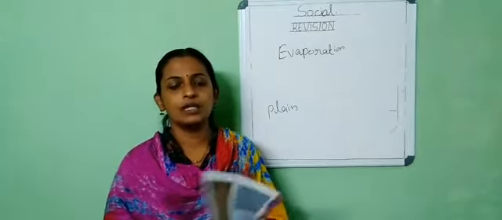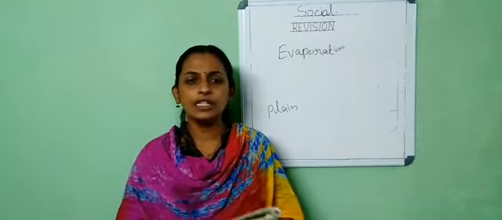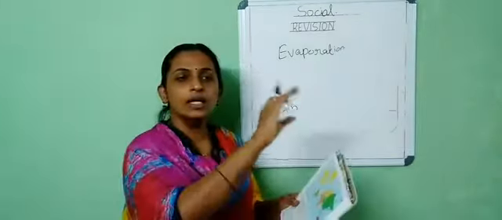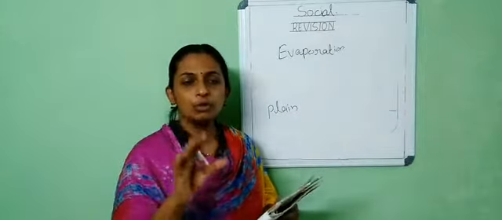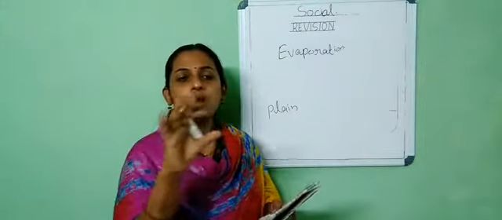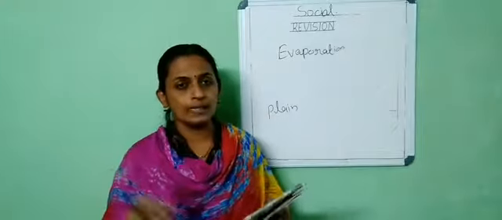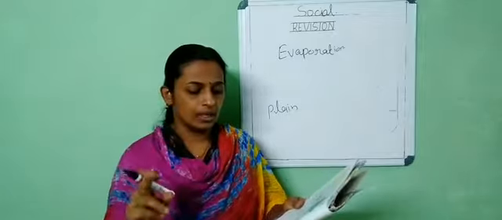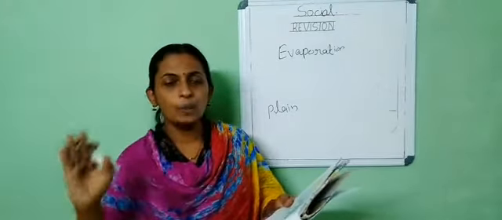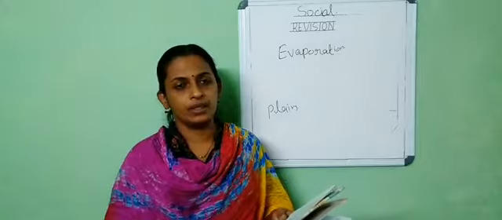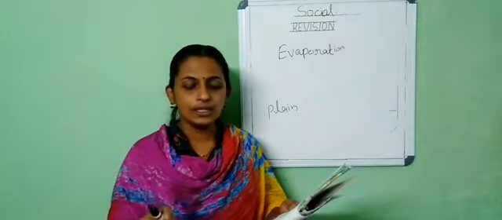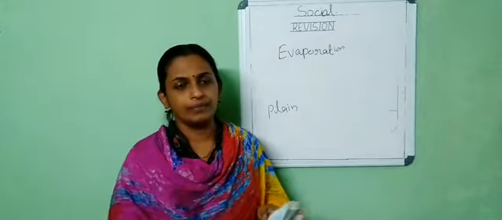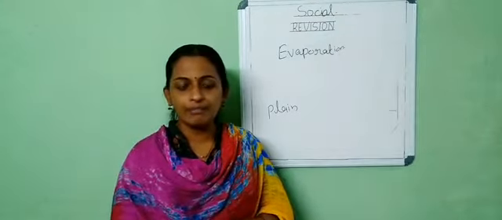Main topics are about the continents and oceans. How many continents we have? There are 7 continents, and you have to know which are the continents. And you have to know how to arrange the continents from largest to smallest. For example, Asia, Africa, North America, South America, Antarctica, Europe, and Australia. Which is the smallest continent? Australia. And which is the second largest? Africa.